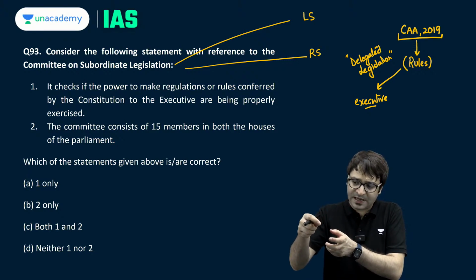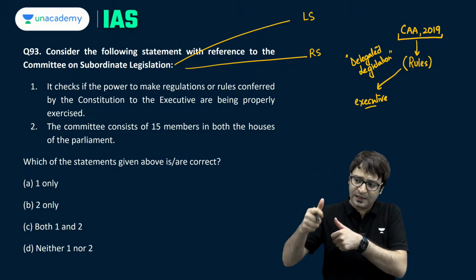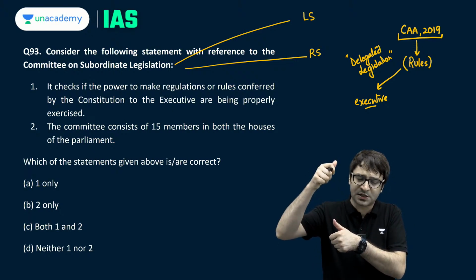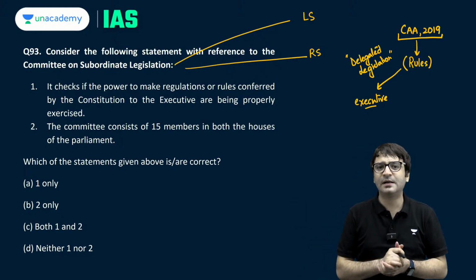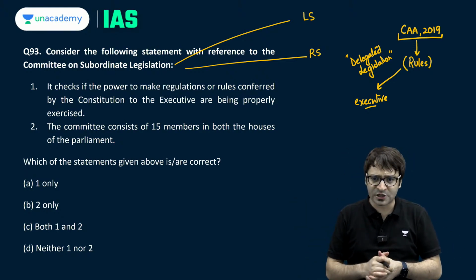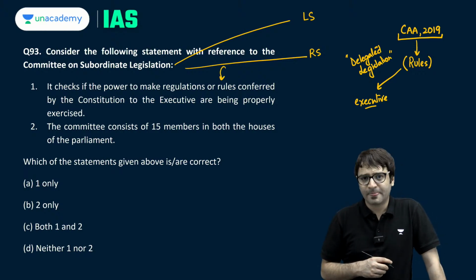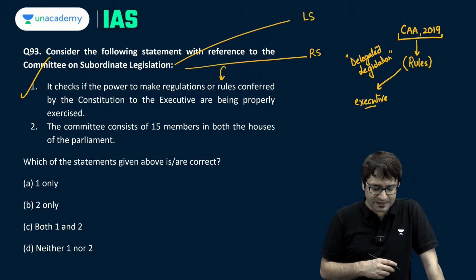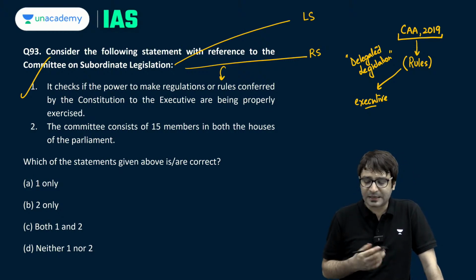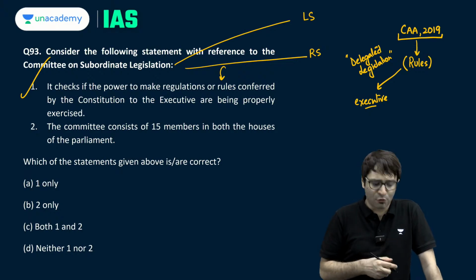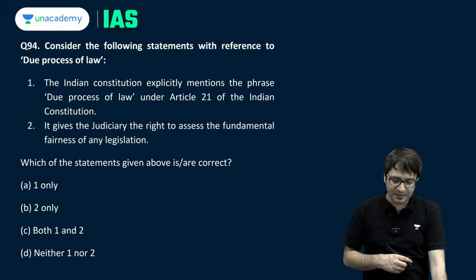But whether the executive is making rules in conformity with the Constitution, in conformity with the law that was passed by the Parliament, for that there is a committee in Lok Sabha as well as in Rajya Sabha called Committee on Subordinate Legislation, which reviews these rules. Clear? So the statement 1 is correct. The committee consists of 15 members in both the houses of the Parliament. It consists of 15 members in Lok Sabha. Both the statements are correct. 1 and 2 is the right answer.